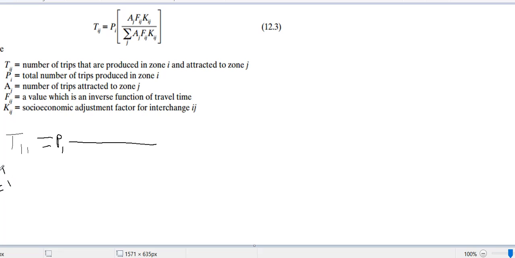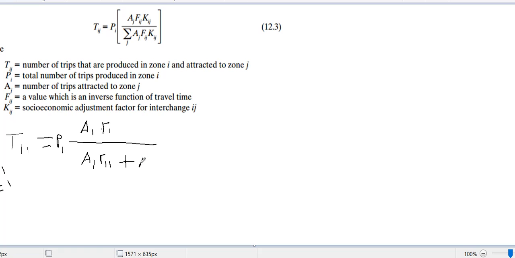Then Aj means A1, because j is 1. Then F11, then the summation: Aj means A1, F11, plus, because it's a summation, then my j will change.